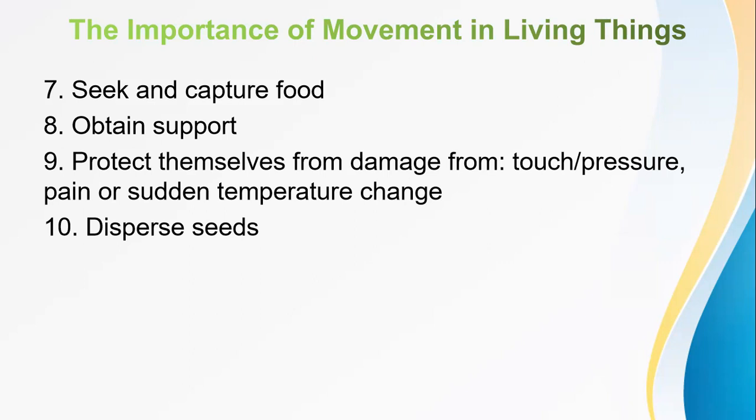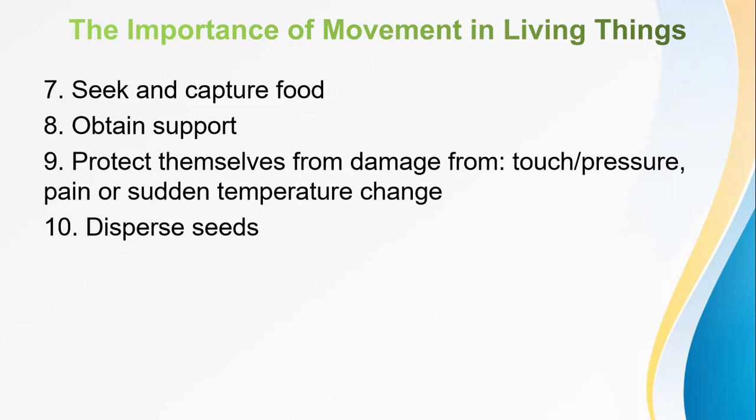The other one is just to protect themselves from damage, for example from touch, pressure, pain, or sudden temperature change. We've seen that plants can move away from situations that are not conducive to them. The same goes for animals: where there isn't a good or sustainable temperature, they will move from that place. So all these are there just because of movement.